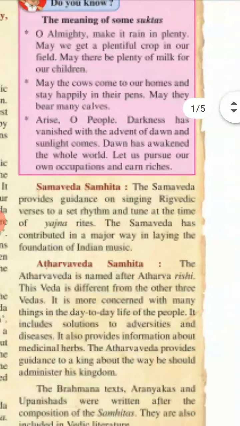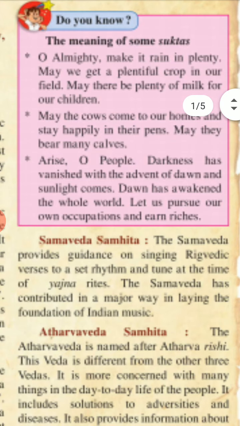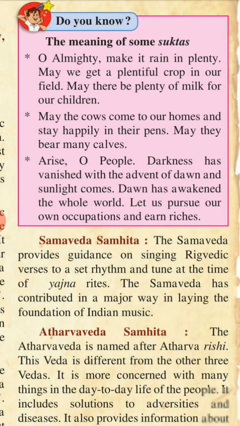Do you know the meaning of Shuktas? O Almighty, make it rain in plenty. May we get a plentiful crop in our field. May there be plenty of milk for our children. May the cows come to our homes and stay happily in their pens. May they bear many calves.